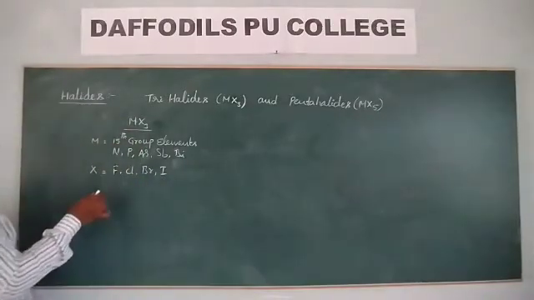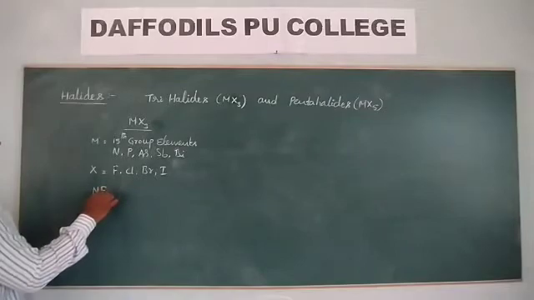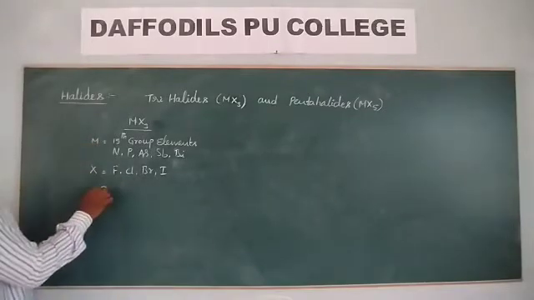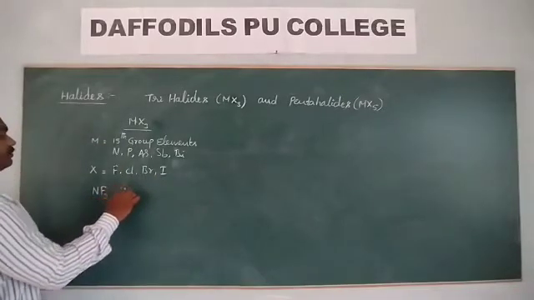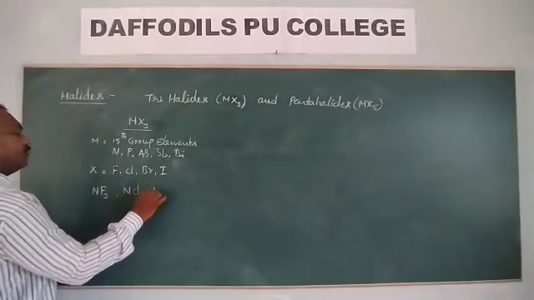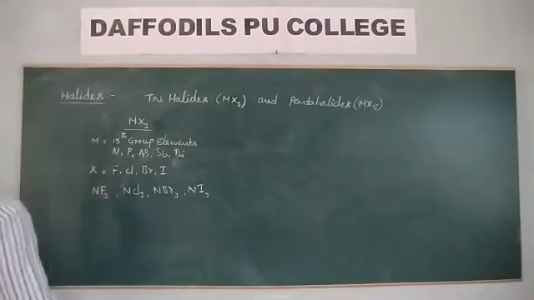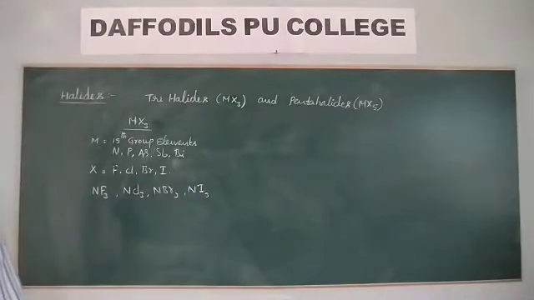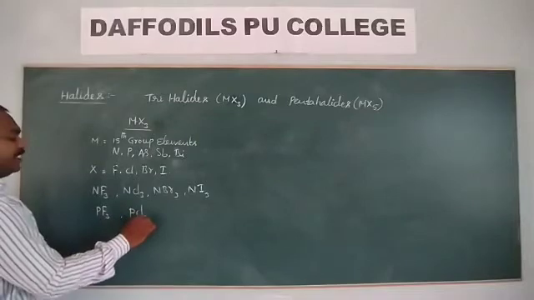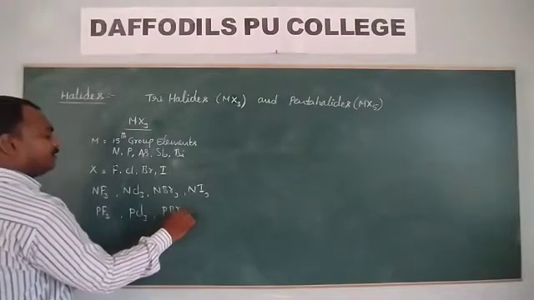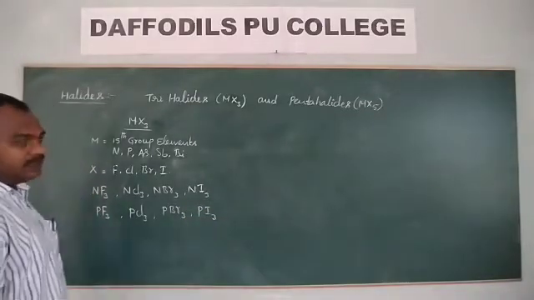Now I am writing some of the trihalides. Instead of M, I am taking N. Instead of X, I am taking F: NF3, NCl3, NBr3, NI3. Suppose if you take phosphorus: PF3, PCl3, PBr3 and PI3. Like that, you can take different types of trihalides.